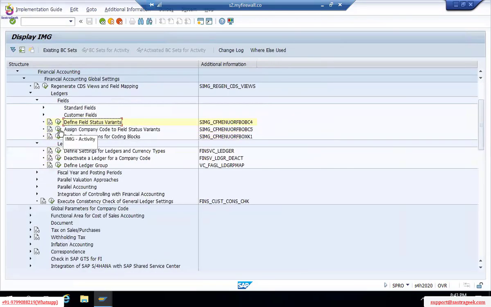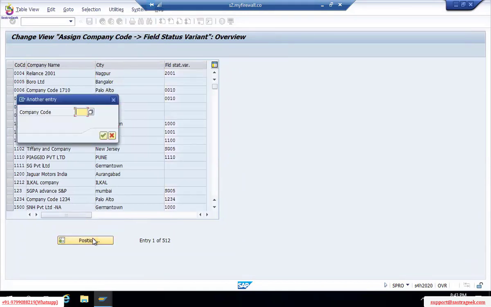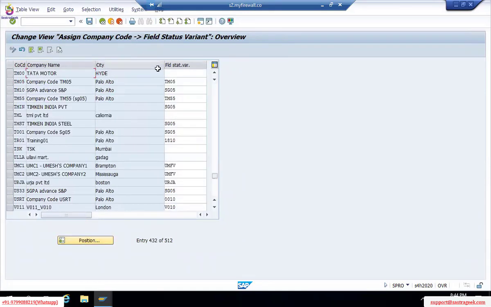Okay, so assign company code to field status variant. This is where we are linking everything to our company code. See, TM00 is my company code. What I'm linking here, for easy understanding, we have created TM00. In real time, how things will happen: the company code will be TM00, and the field status variant, posting period variants, all the variants which we create in future, will be with 1,000 or 2,000 mostly.